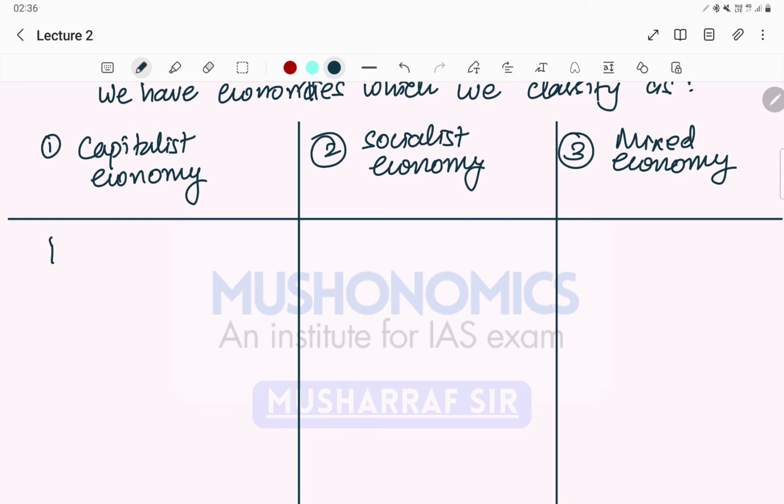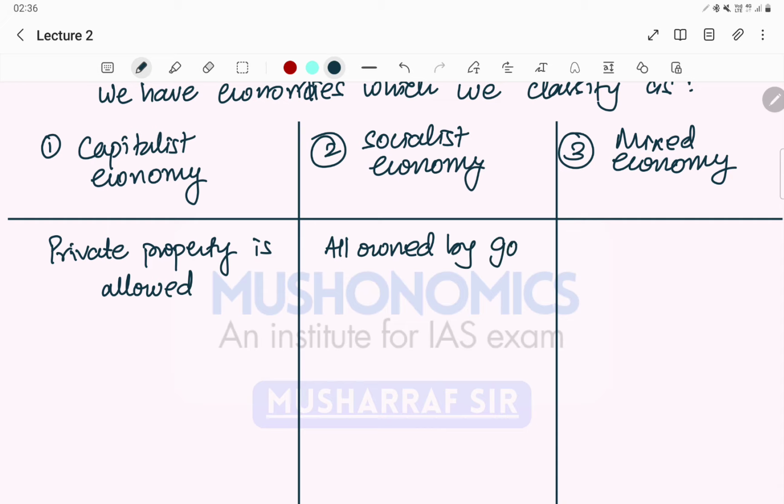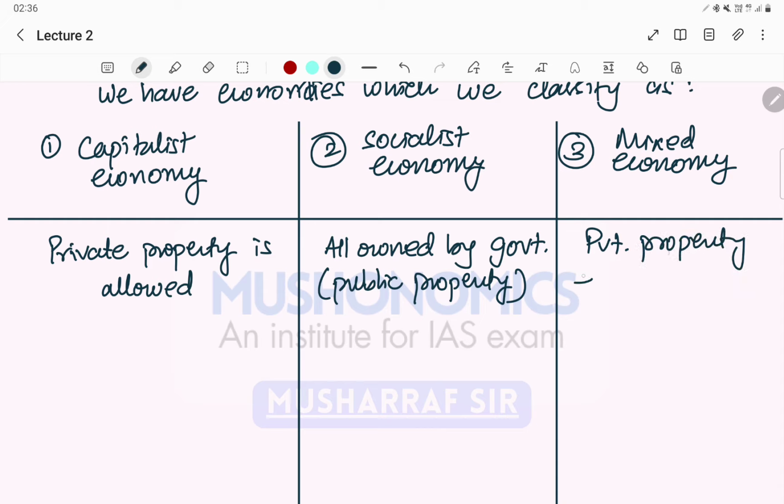The first thing is, in capitalist economy, private property is allowed. You can own your property. In socialist economy, all properties are owned by government only. All properties are owned by government. That is the concept of public property. In mixed economy, there is existence of both private property as well as public sector.